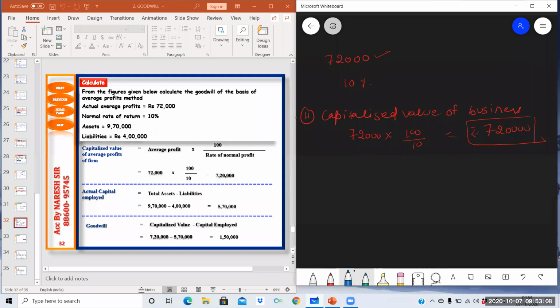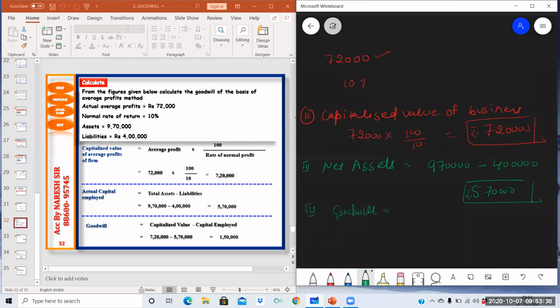Step 3, next step, find out the net assets. Net assets is equal to total assets 9,70,000 minus total liabilities 4 lakh. It means 5,70,000 rupees. Last step, find out goodwill.